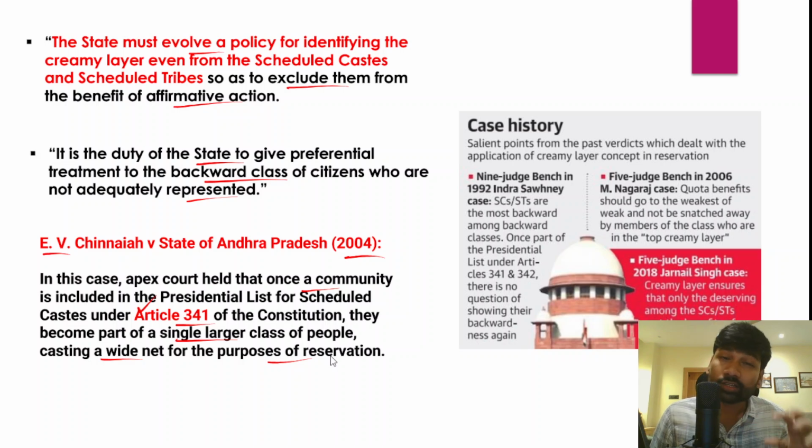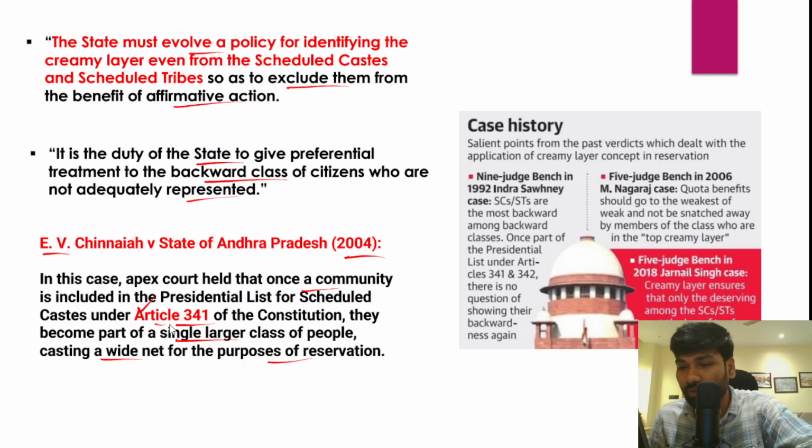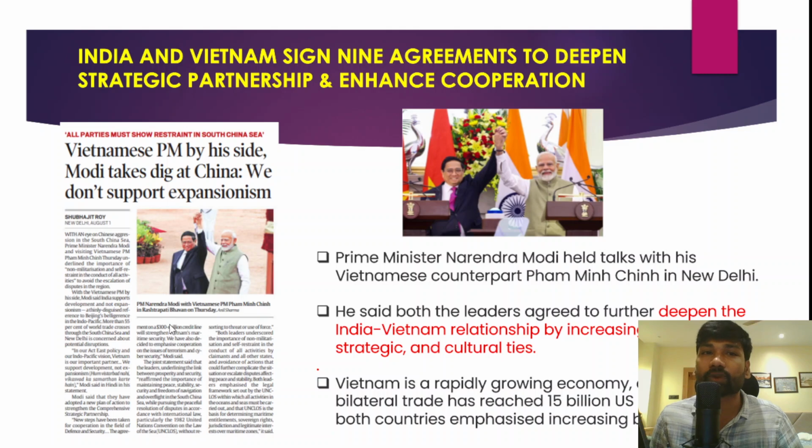The Supreme Court also held that state governments cannot make any changes in the presidential list under Article 341, including that they cannot subclassify or subcategorize the communities within the scheduled caste list. But this judgment is significantly different from the previous judgment in E.V. Chinnaya versus State of Andhra Pradesh. So in fact, this is a welcome move from the Supreme Court.